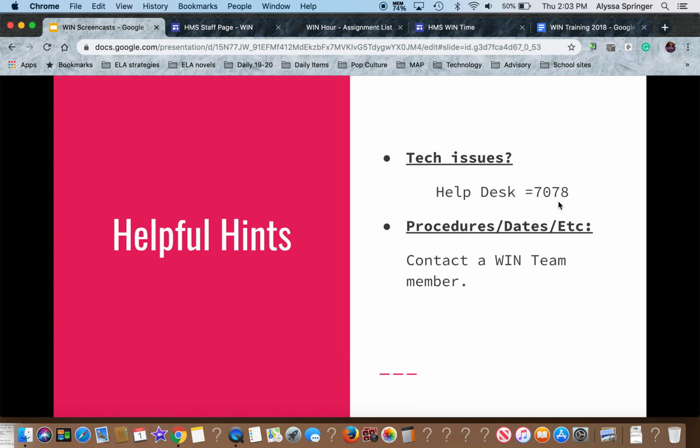That number is 7078. If it's something about more the procedures, the dates, ideas for sessions, then contact a WIN team member. I know Jennifer Selak, me, Alyssa Springer, and Michael Kalal are good contact people if you have any questions about any of the WIN basics.